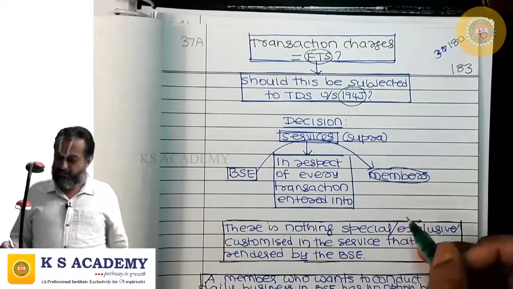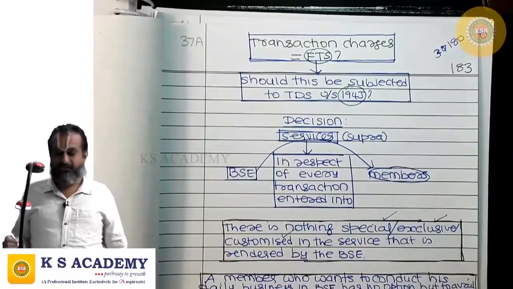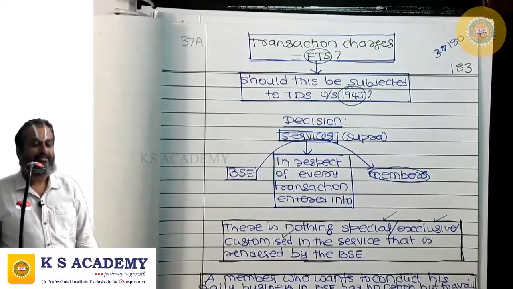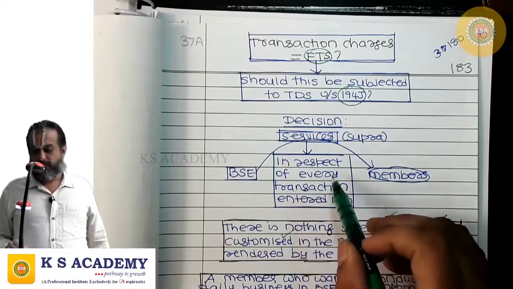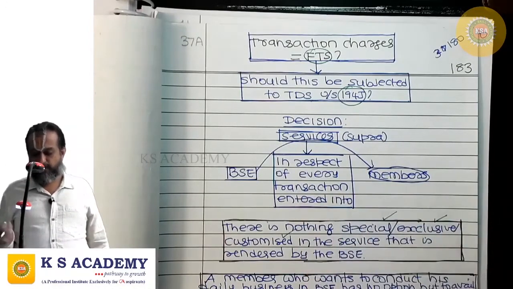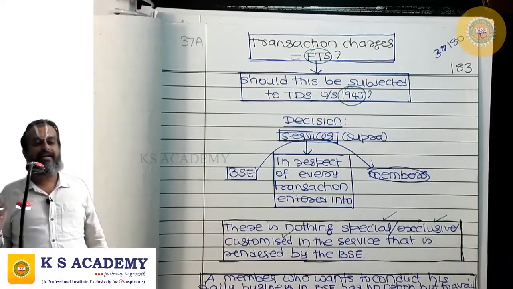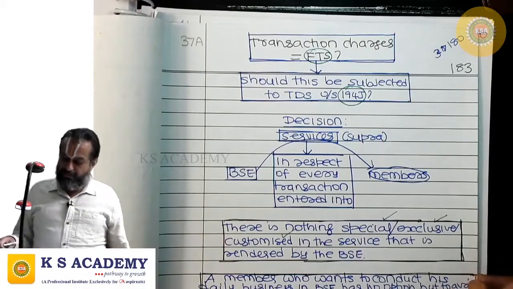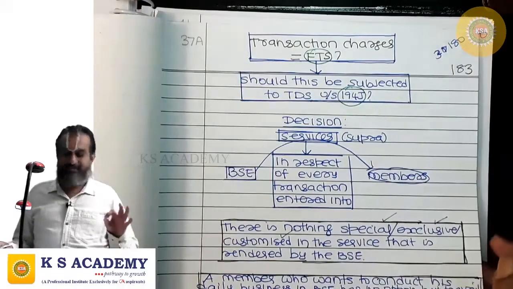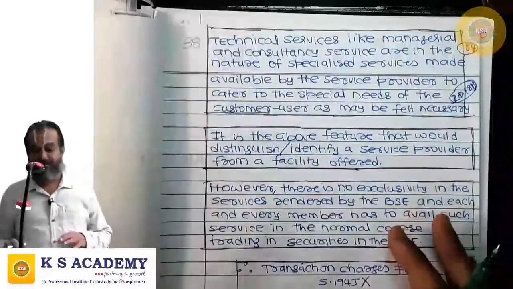Nothing is special, exclusive or customized in the service rendered by the BSE. This is a facility rather than a service. A member who wants to conduct his daily business in BSE has no option but to avail such services.